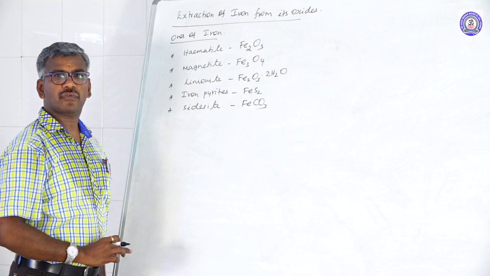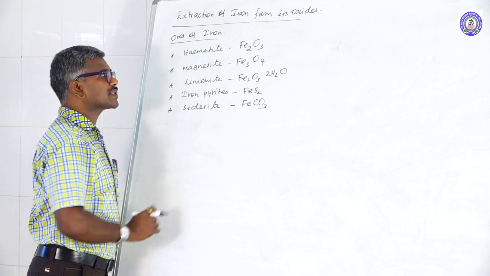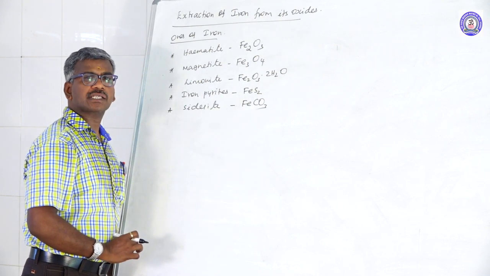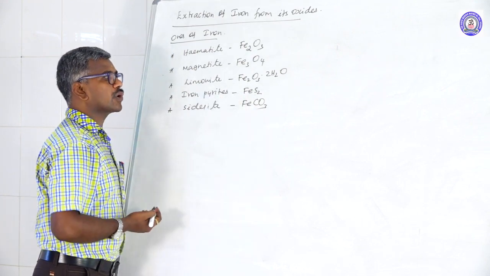Red oxide ore of iron. This one is a magnetic oxide ore of iron. This one is a hydrated oxide ore of iron. This one is a sulfide ore of iron.